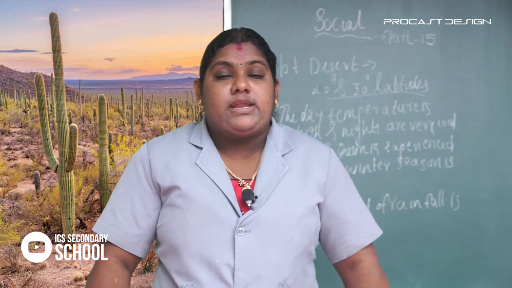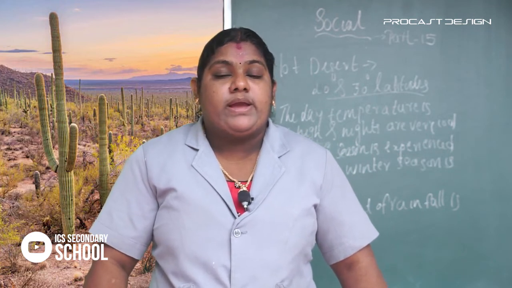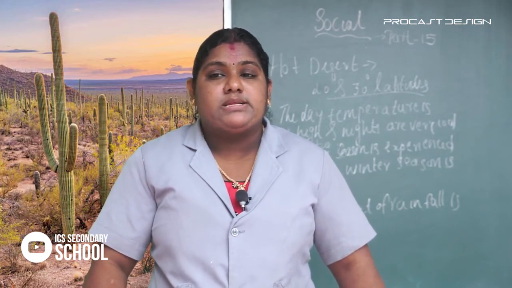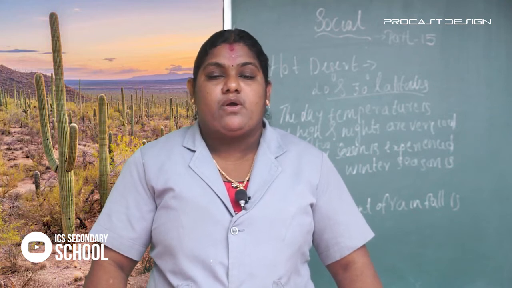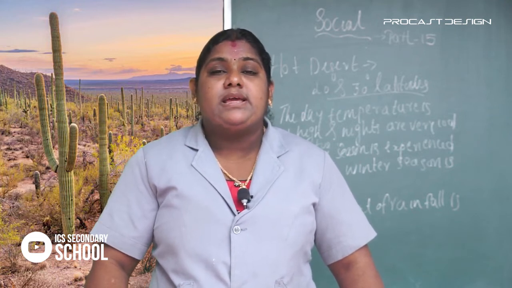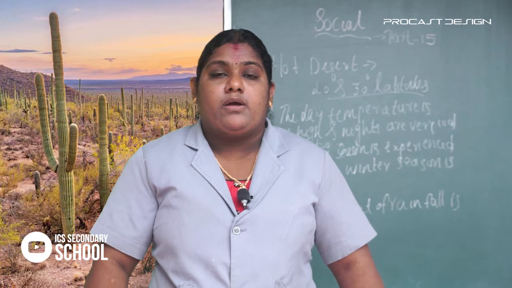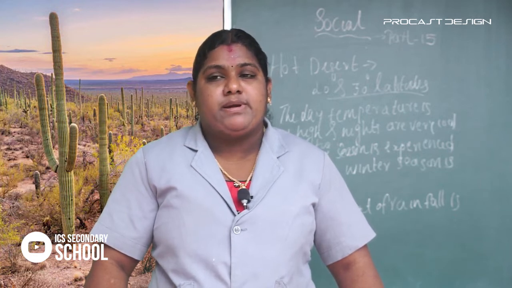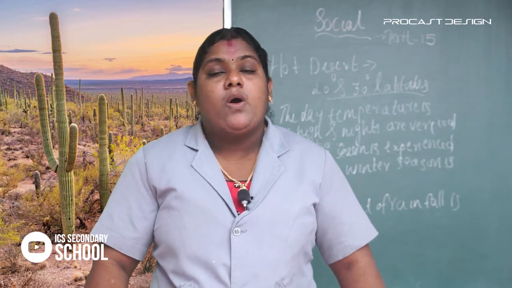Here you can see in the Nile River Basin, the permanent settlements in the hot desert.